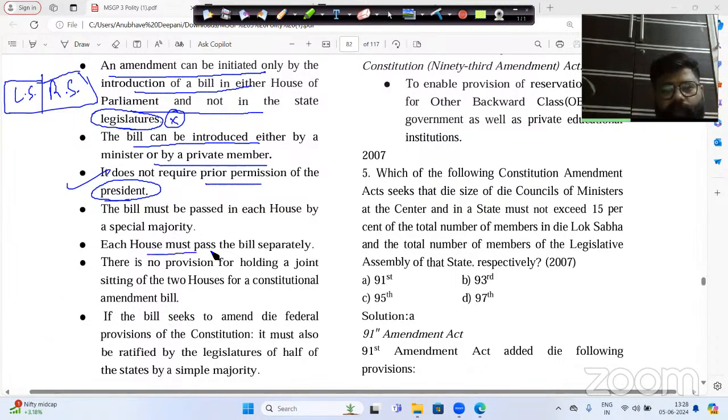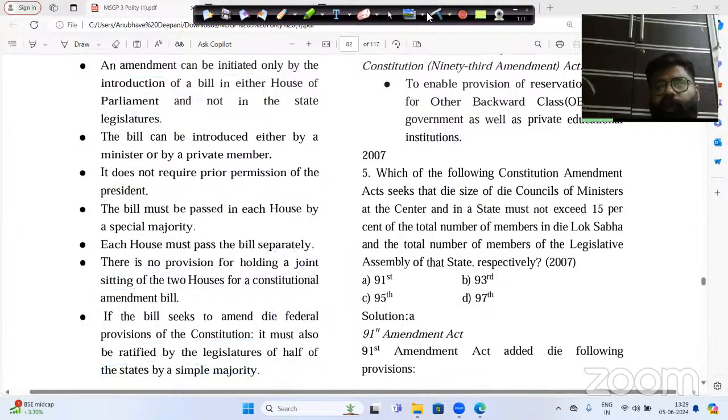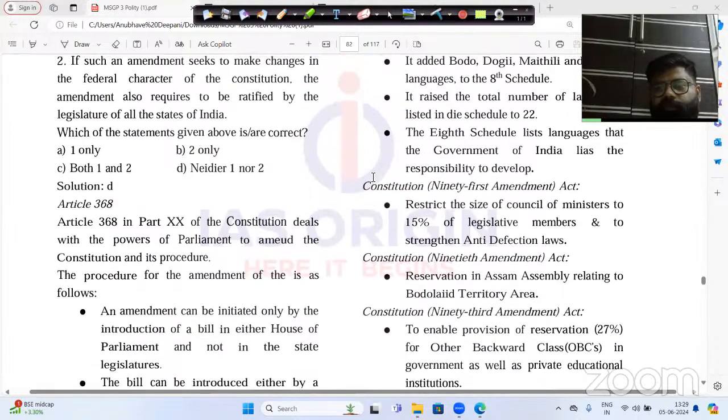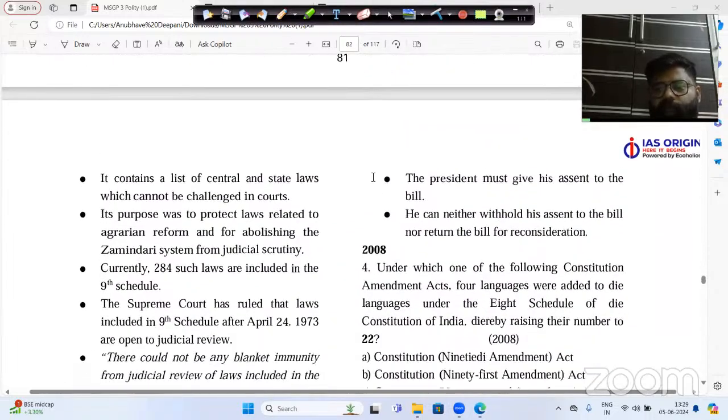Each house must pass the bill separately. It will not be passed in a joint sitting, but separately in the Lok Sabha and then in the Rajya Sabha. Just like the ordinary bill, there is no provision of a joint sitting. And if you need to change the federal structure of the Indian Constitution, it must be ratified by a simple majority of half of the states. So this is the explanation.